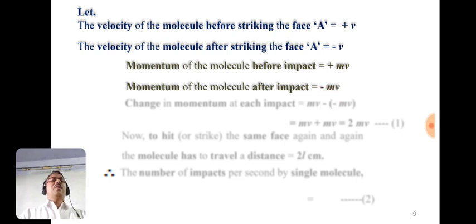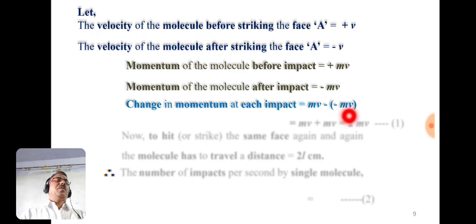So the change in momentum at each impact is the difference between these two, that is momentum of the molecule before impact minus momentum of the molecule after impact. The momentum before impact is m into v, minus the momentum after impact, that is minus m into v. Here minus into minus becomes plus, so mv plus mv equals twice mv. Let us suppose this is equation number 1.